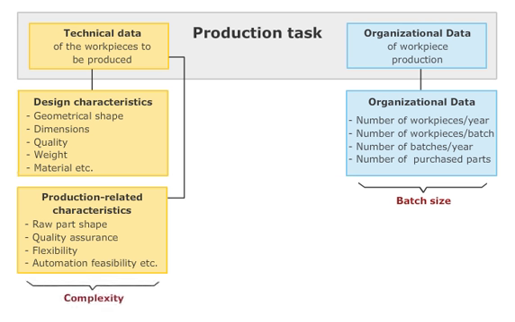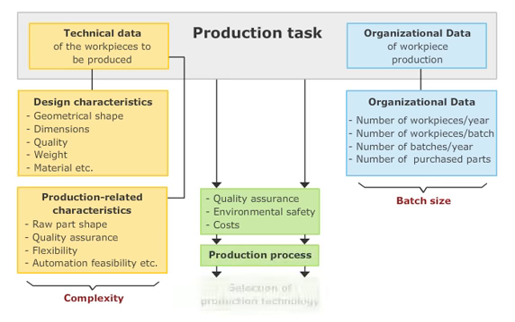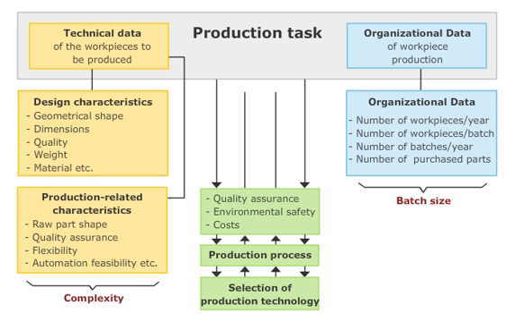After a rough analysis of the production technology, considering the batch size and complexity of the production task, the final selection of production technology takes place considering quality assurance, environmental safety, and costs. Within the scope of production process design, the final selection of production technology can then take place. The in-house production possibilities should already be considered during the design of components and assemblies. This means that the existing production technology determines the production task to be realized in-house.